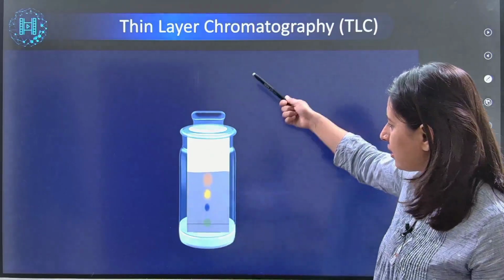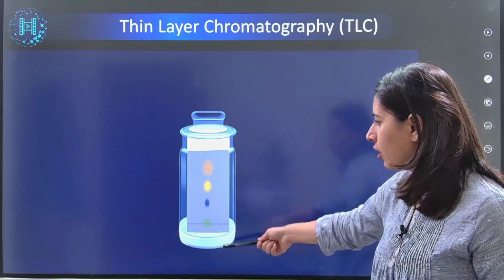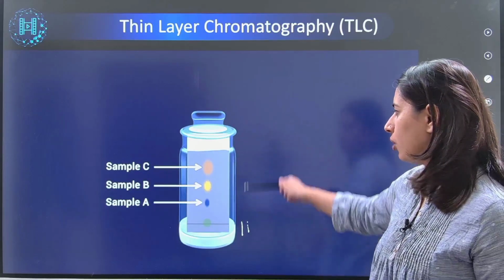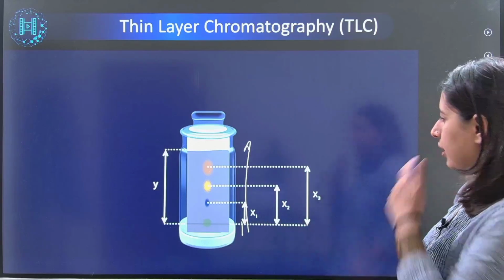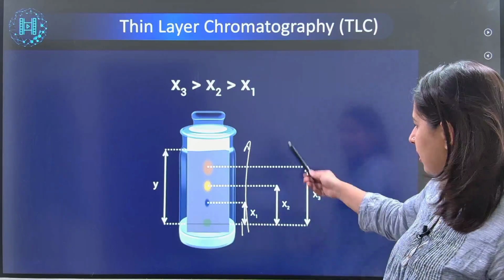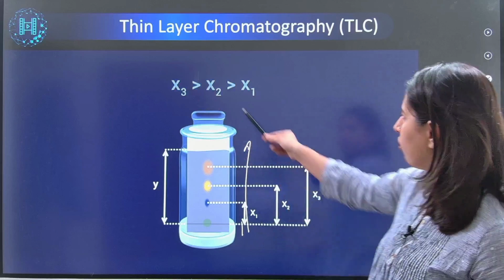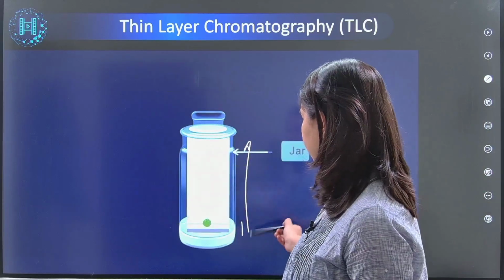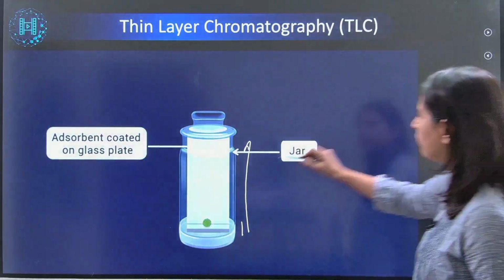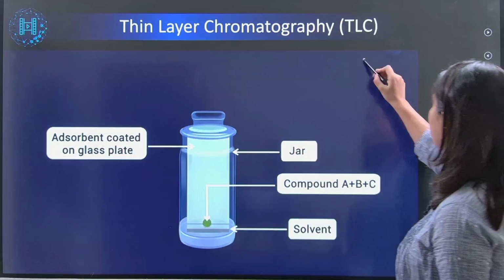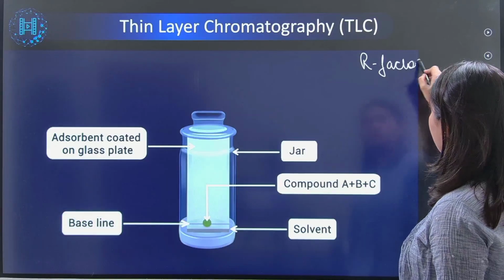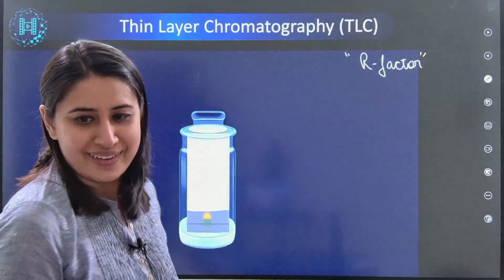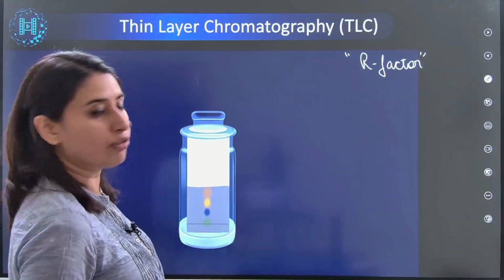So you will see that this is again bottom to top or top to bottom. This is going from bottom to top. Separation is happening. Color, you can see X1, X2, X3. That means X3 has traveled more than X2 and then X1. The distance they have traveled, please check. This is also a proper question which is possible. The question related to R factor. It's very probable to get a question from R factor.